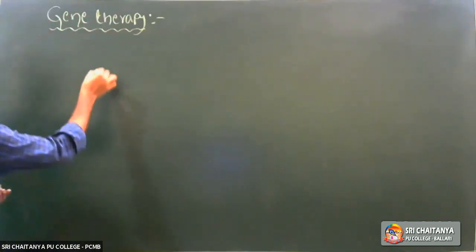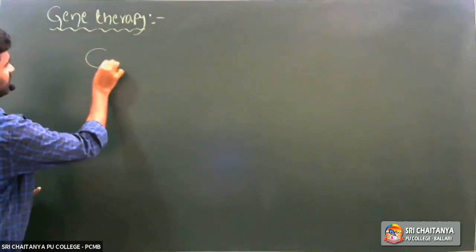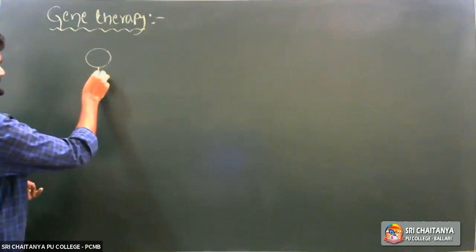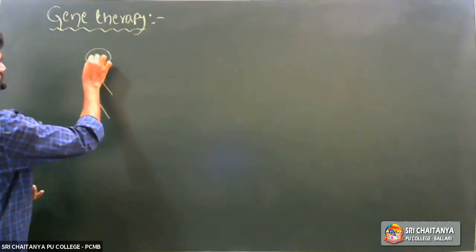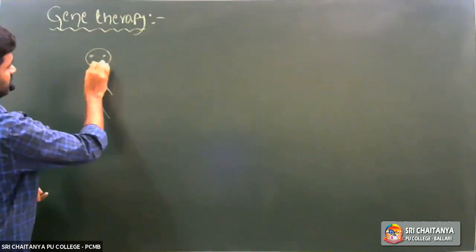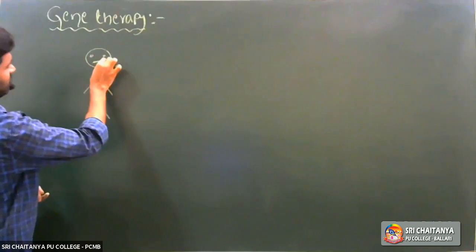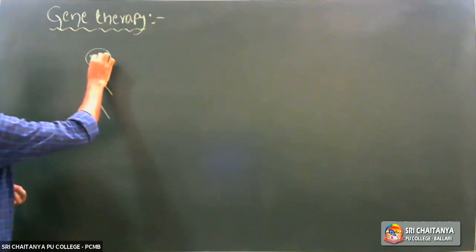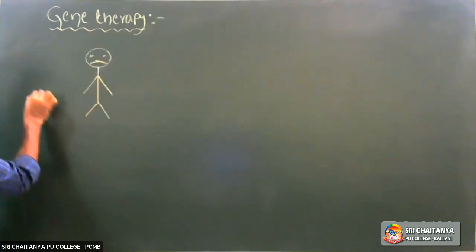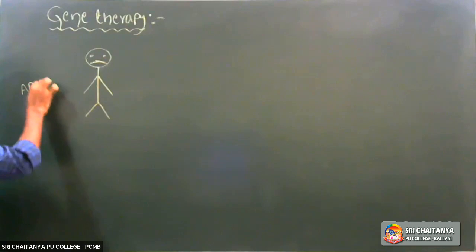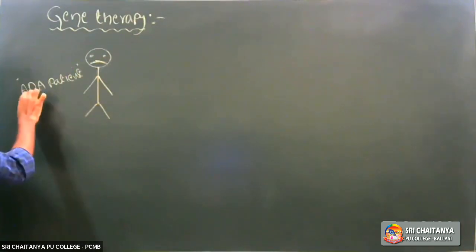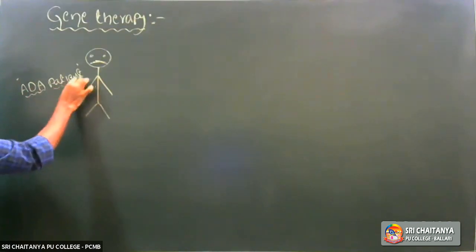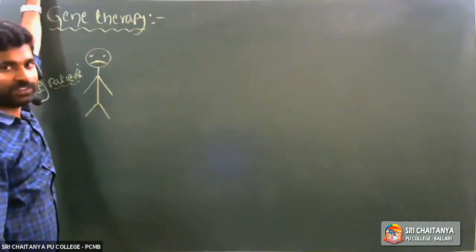Imagine this is an ADA patient, who suffered with ADA disease, adenosine deaminase enzyme deficiency disease.